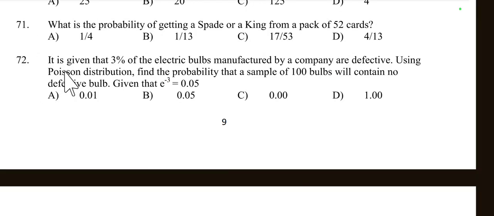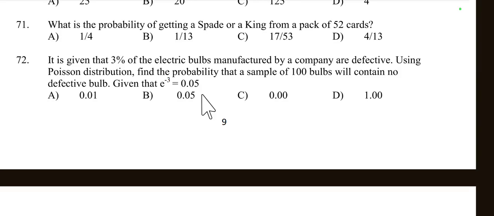Then question number 72. It is given that 3% of the electric bulbs manufactured by a company are defective. Using Poisson distribution, find the probability that a sample of 100 bulbs will contain no defective bulb, given that e to the power minus 3 is equal to 0.05.